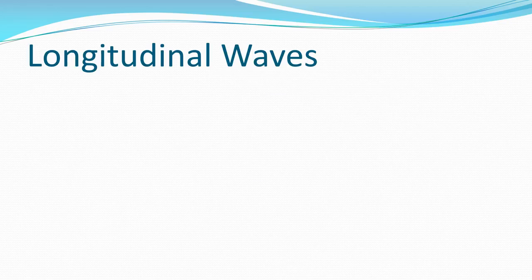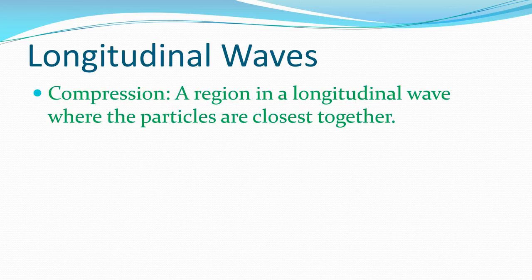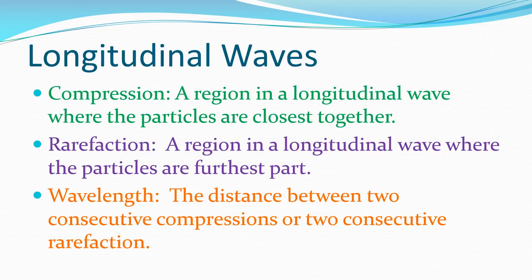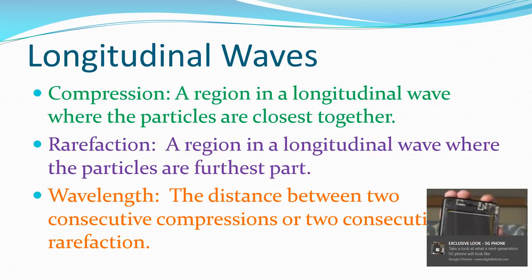There are some important parts to look at in a longitudinal wave. The compression is a region in a longitudinal wave where the particles are closest together. They're compressed, they're pushed together. A rarefaction, so not a rare fraction, but a rarefaction, is a region in a longitudinal wave where the particles are furthest apart. So we compress, the mechanism pulls back, and that creates a rarefaction. Now they're separated, they're further apart. The wavelength is the distance between two consecutive compressions or two consecutive rarefactions.